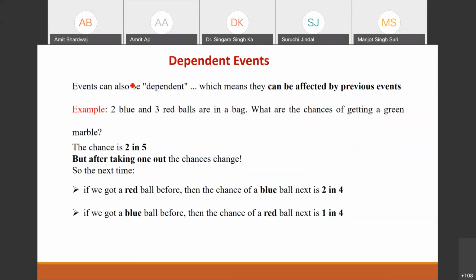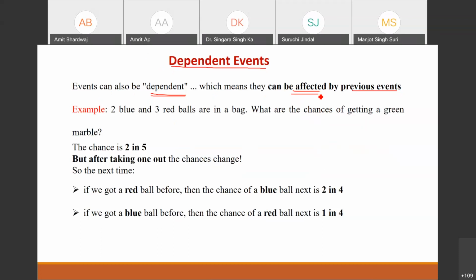And now we have another category of events, that is a dependent event. The events will be dependent only when they can be affected by the previous events, right? If the state of the event is dependent on the previous state or states, then you can say the event is of the dependent category.